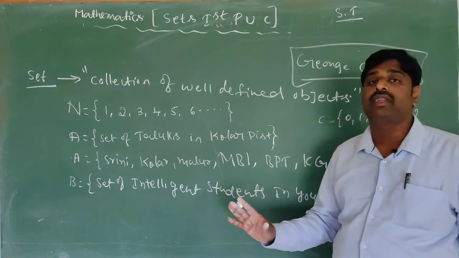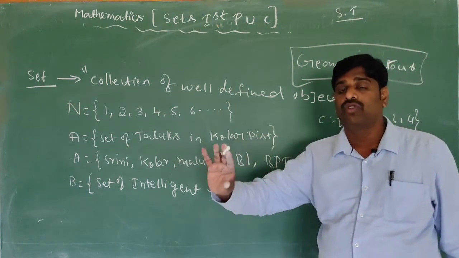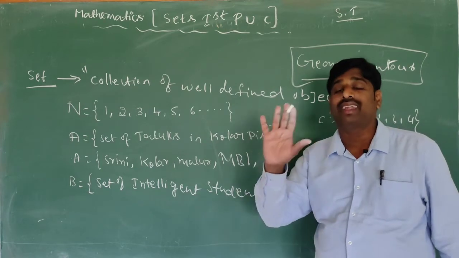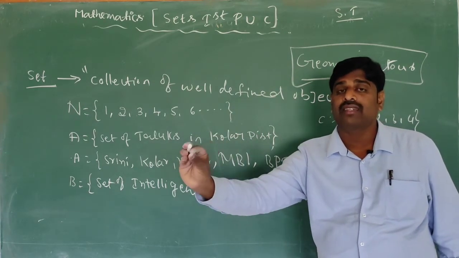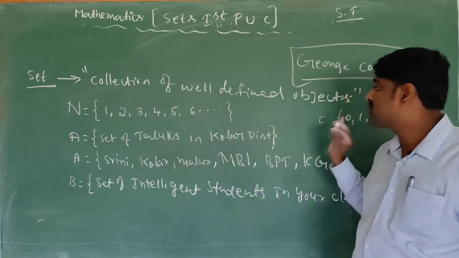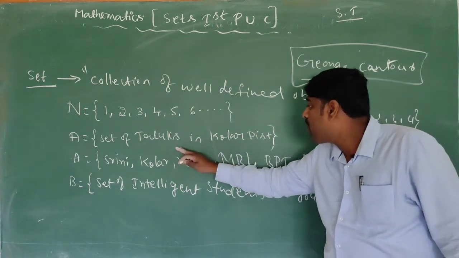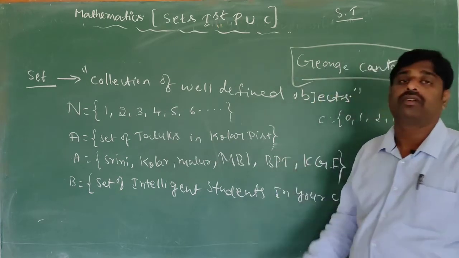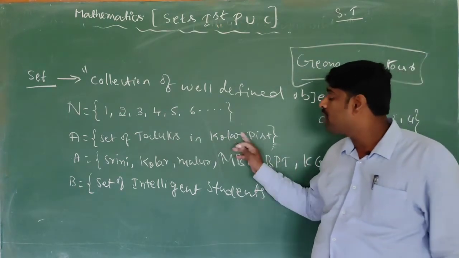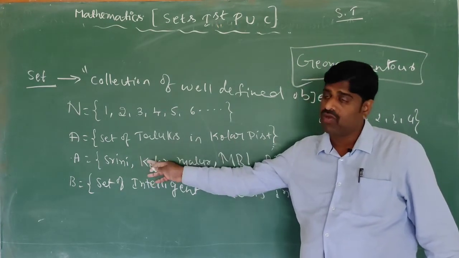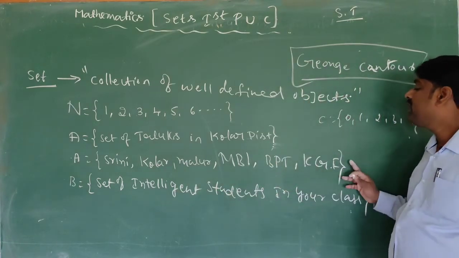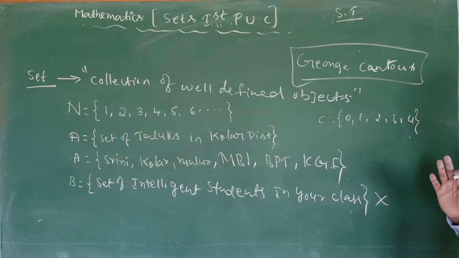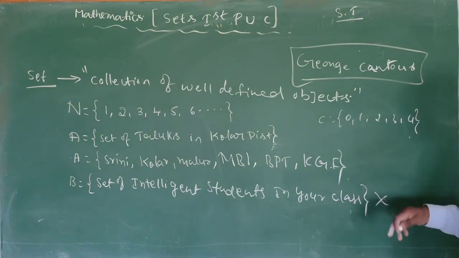Well defined means, for any set I have to tell the answer, I have to tell the elements. Suppose set of taluks in Kolar district, you will tell Srinivaspura, Kolar, Malur, Mulbagal, Bangarpet, KGF, etc. But for set of intelligent students, it is not possible to tell the answer.